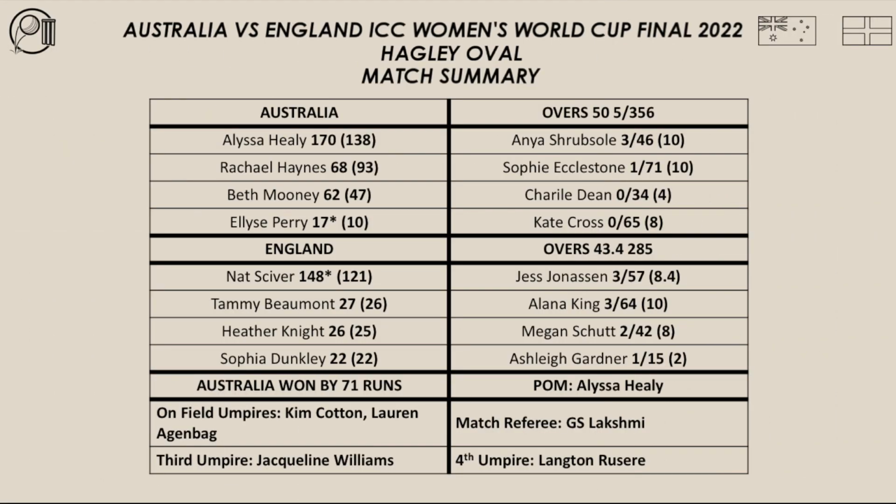Let's have a look at the match summary from the ICC Women's Cricket World Cup Final for 2022 between Australia and England from the Hagley Oval. Australia batted first and made 5 for 356 from their 50 overs. Healy top scored with 170 and Shrubsall took 3 wickets for England. England, in reply, were bowled out for 285. Ziver top scored with 148 not out. Jonathan and King took 3 wickets each for Australia. Australia won by 71 runs, and the player of the match was Alyssa Healy.